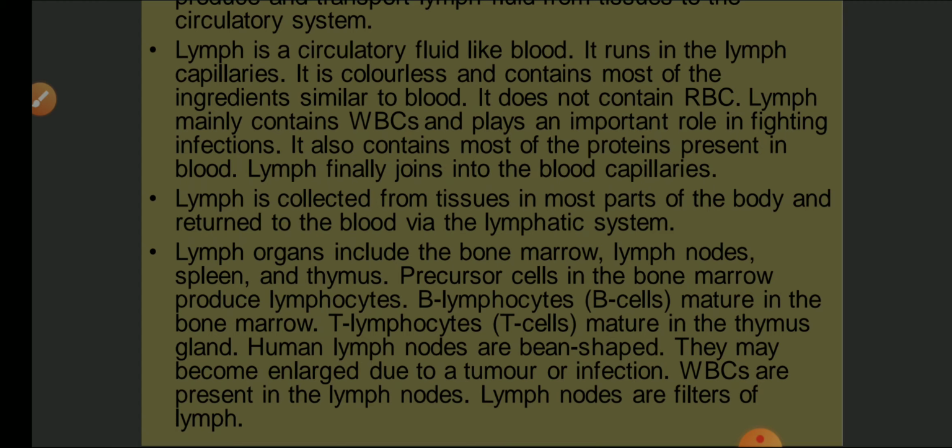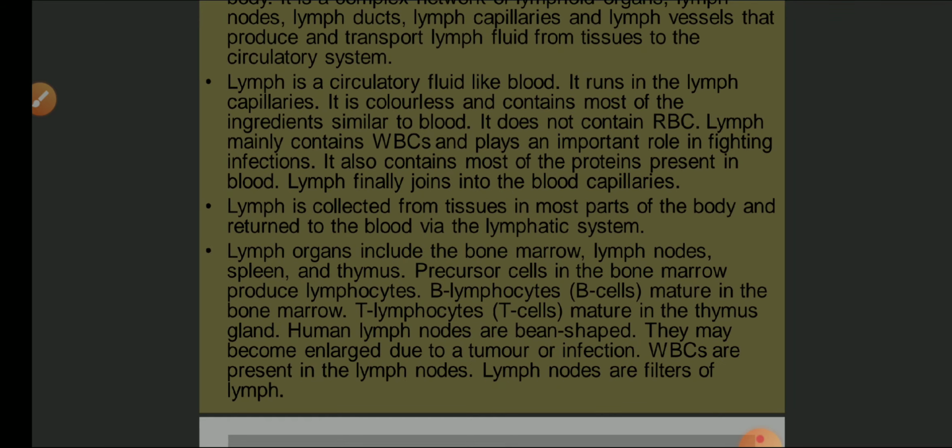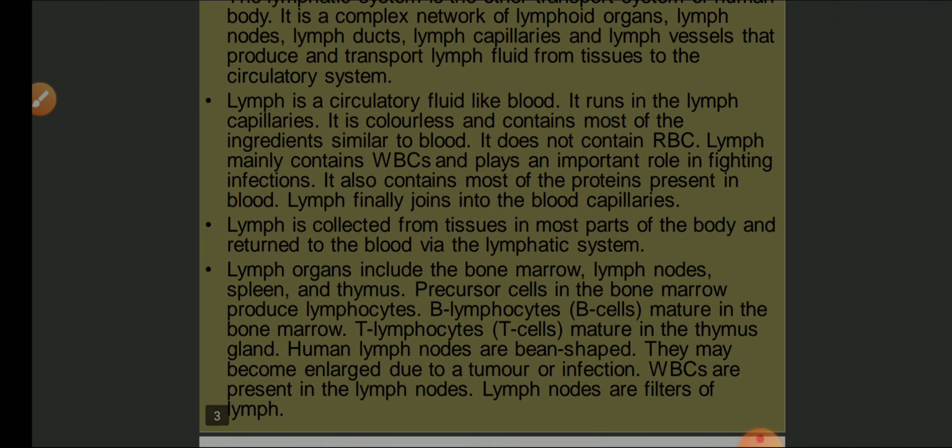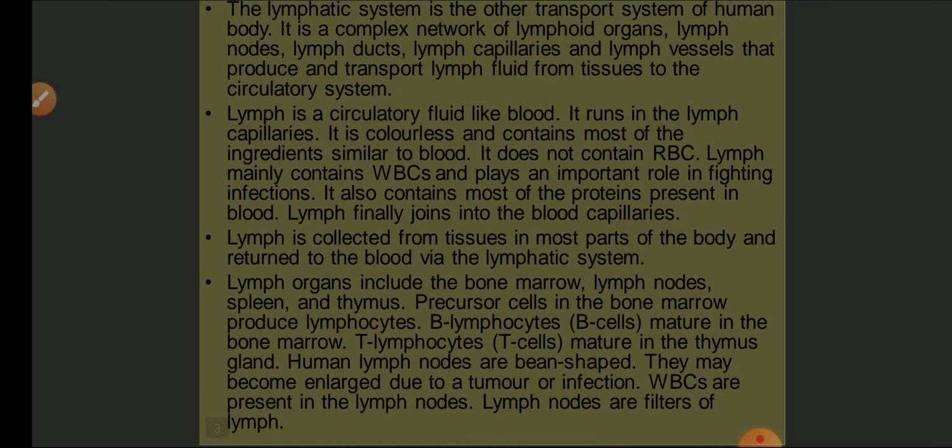Human lymph nodes are bean shaped. They may become enlarged due to a tumor or infections. WBCs are present in the lymph nodes, and lymph nodes are filters of lymph. So this is just an introductory note about lymph. The lymph is a circulatory fluid having WBCs, but RBC is absent.